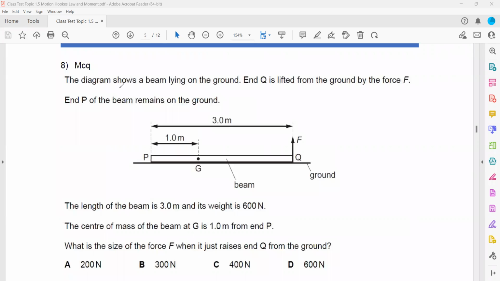In question 8, the diagram shows a beam which is lying on the ground. The end Q is lifted. So we lifted this end. The end P of the beam remains on the ground. So this point does not move. So that means this is a pivot.